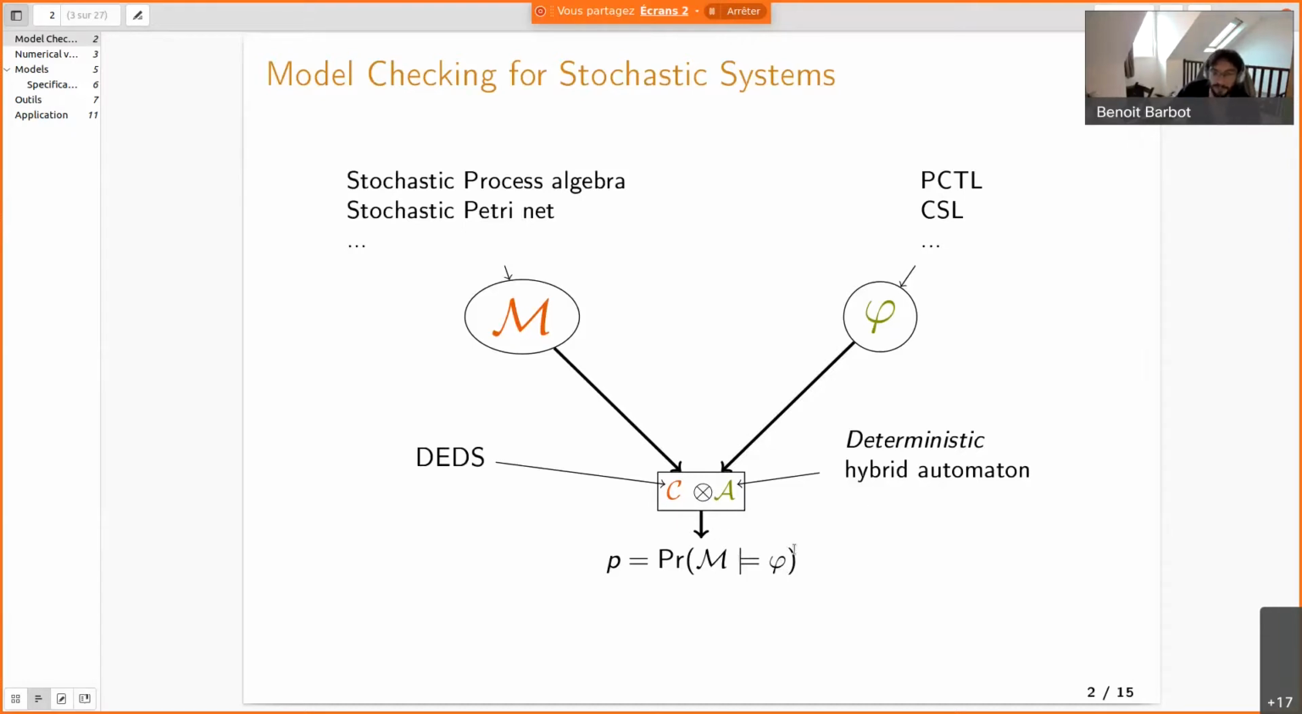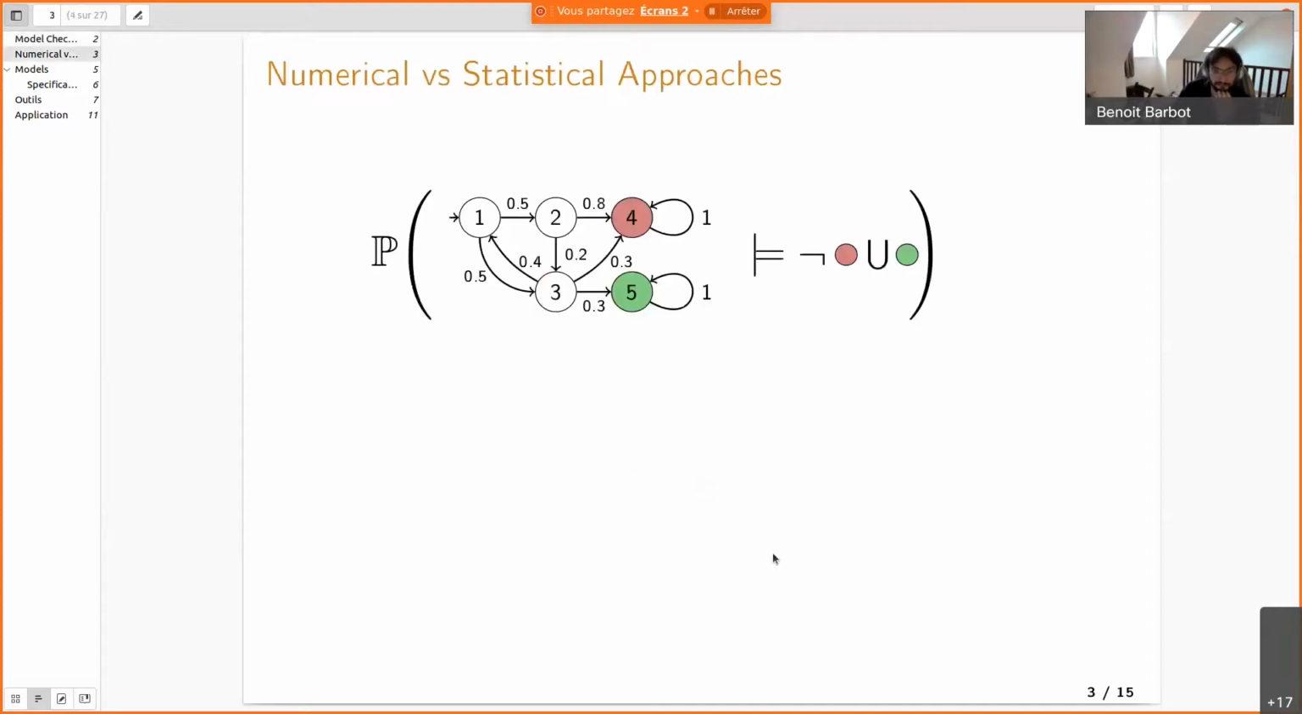So the tool Cosmos is a statistical model checker, but it's also a performance evaluation tool because it's also able to compute things on the model. So the two classical approaches are the numerical approach and the statistical approach.